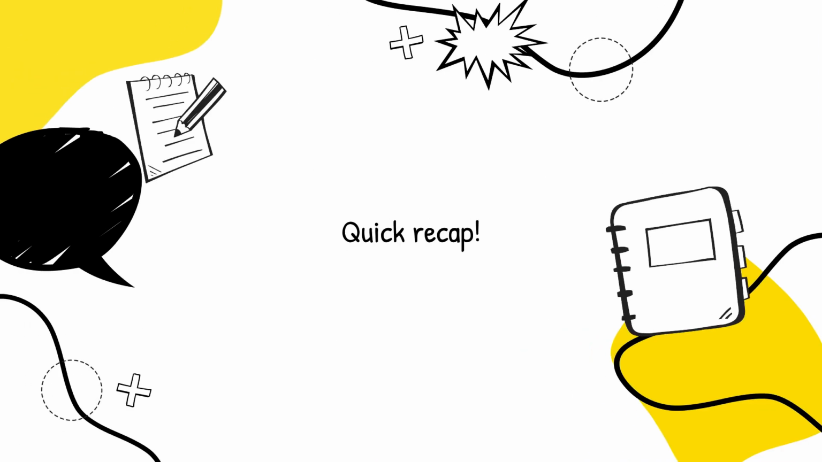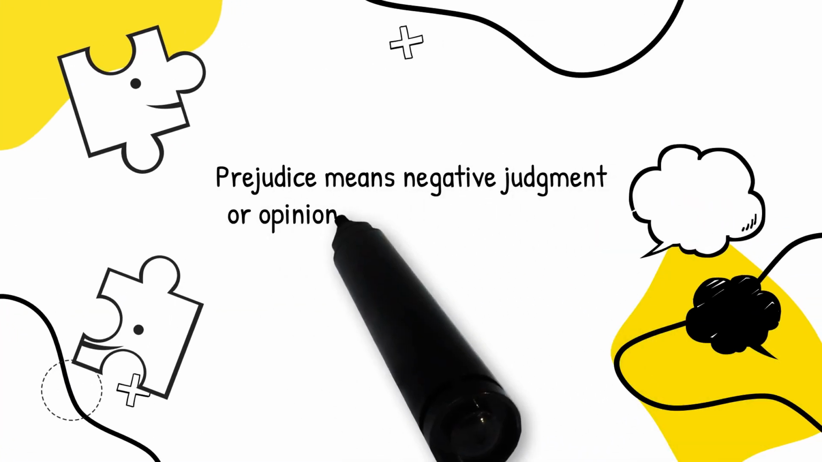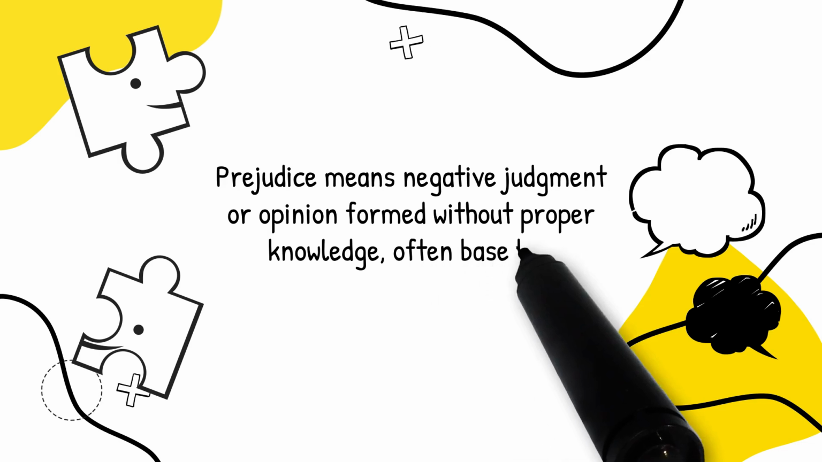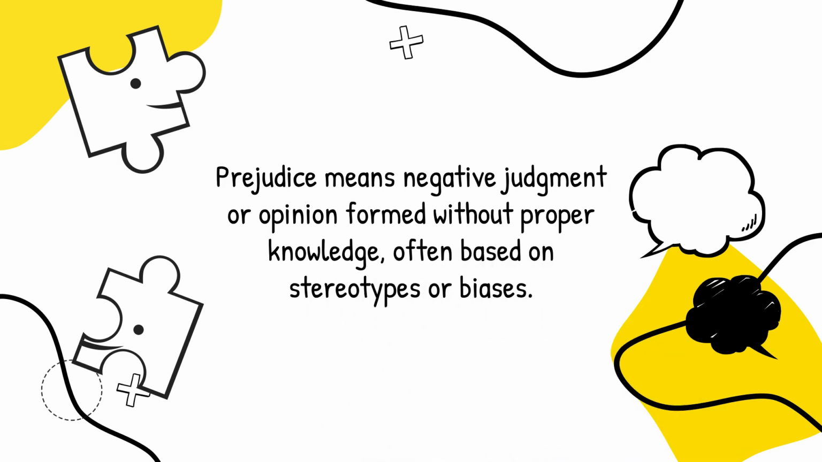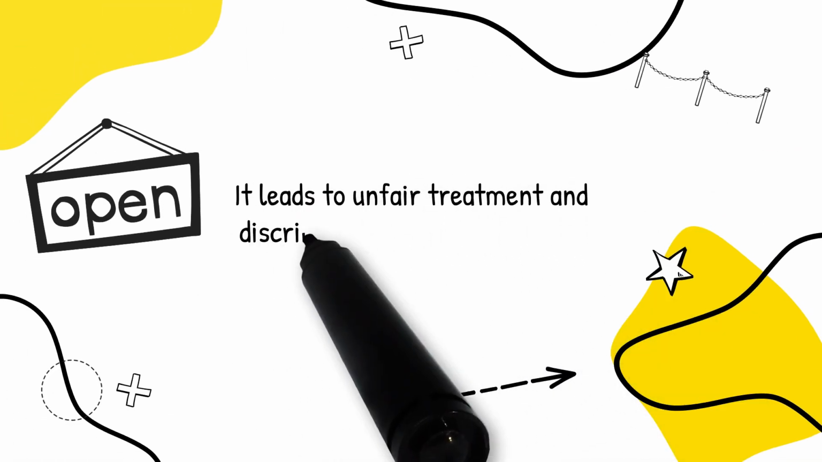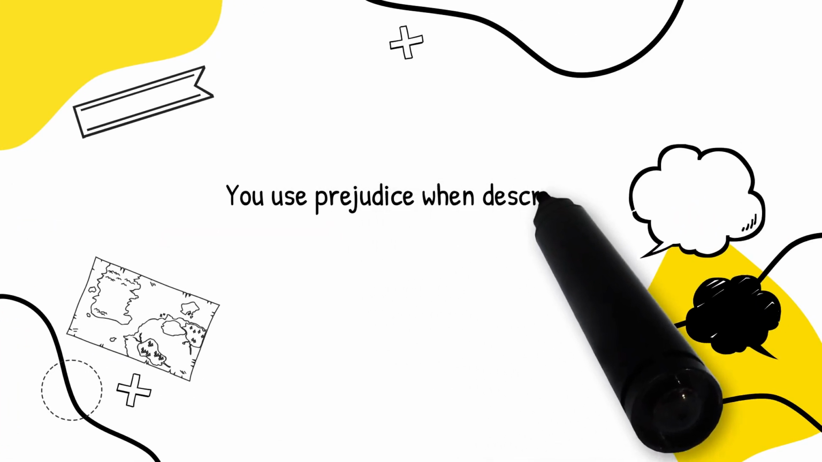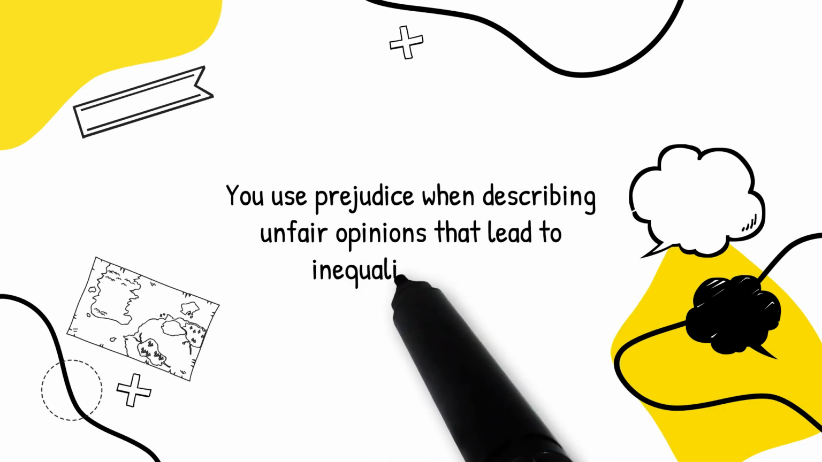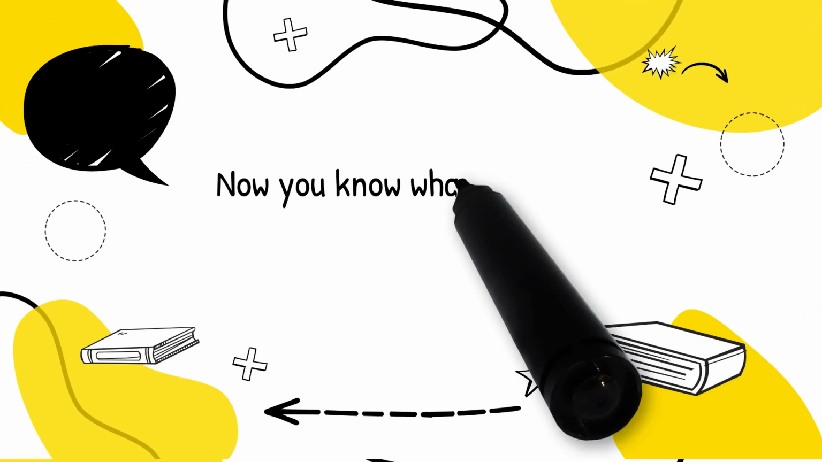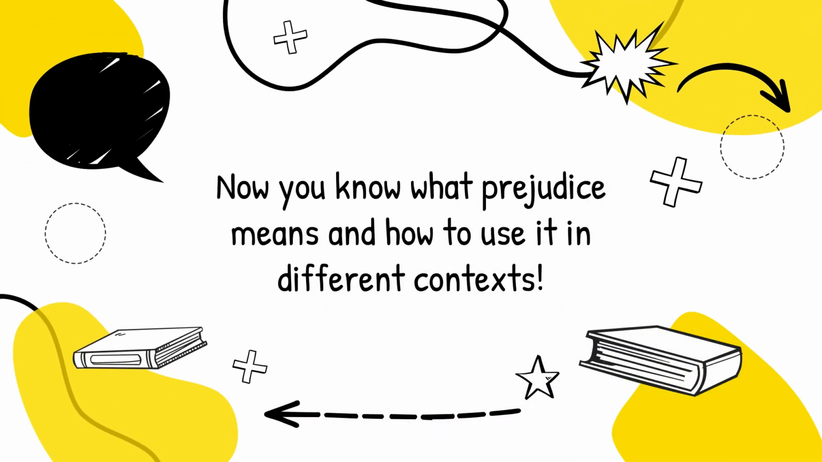Quick recap. Prejudice means negative judgment or opinion formed without proper knowledge, often based on stereotypes or biases. It leads to unfair treatment and discrimination of individuals or groups. You use prejudice when describing unfair opinions that lead to inequality or bias. Now you know what prejudice means and how to use it in different contexts.